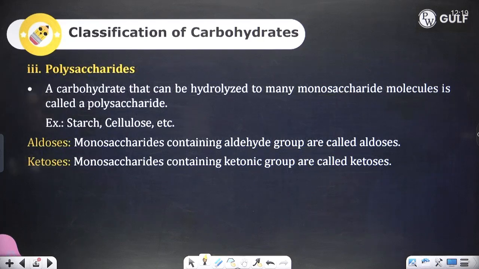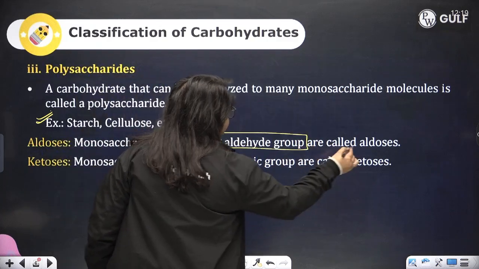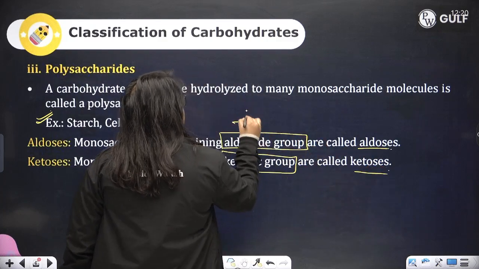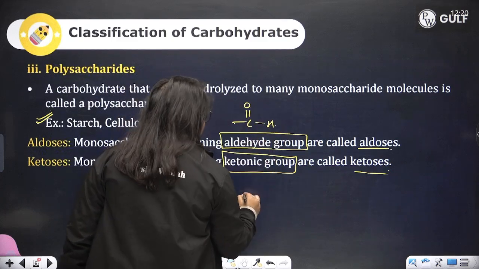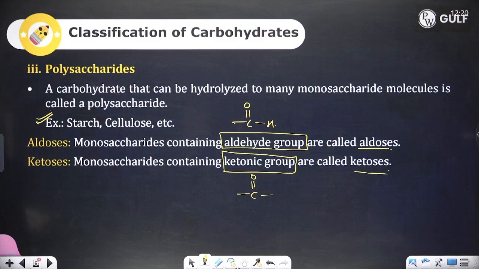Now, what is a polysaccharide? A carbohydrate that can be hydrolyzed to many monosaccharide molecules is called a polysaccharide. Examples are starch and cellulose. Now, what are aldoses? As I told you, monosaccharides containing an aldehyde group are known as aldoses and the ones containing a ketonic group are known as ketoses. So, aldoses have an aldehyde group and ketoses have a ketone as their carbonyl carbon.